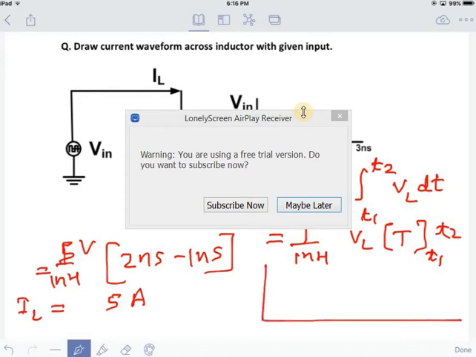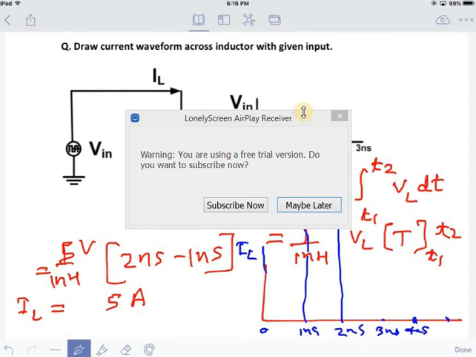First let me plot the waveform. So I am drawing at same time instant. So this is current across inductor from 0 nanosecond, 1 nanosecond, 2 nanosecond, 3 nanosecond, 4 and 5, so on.